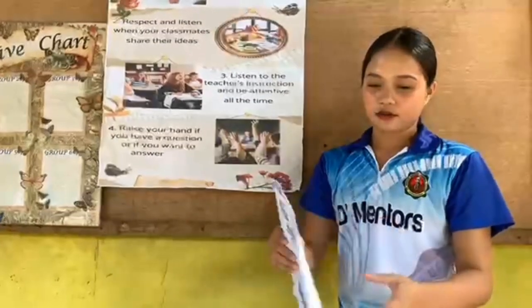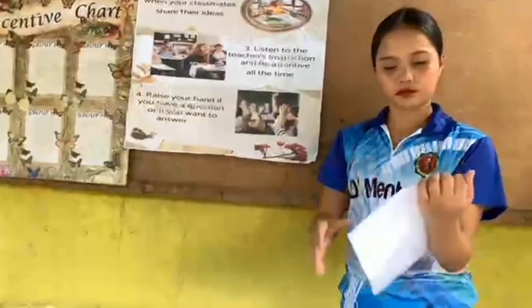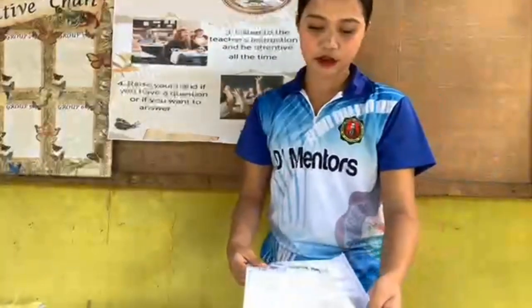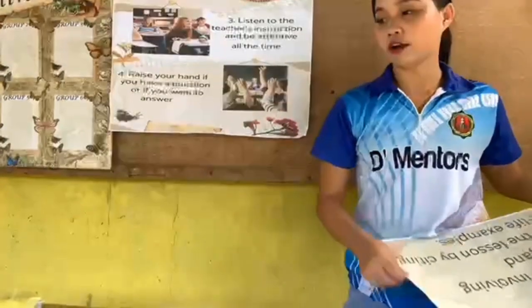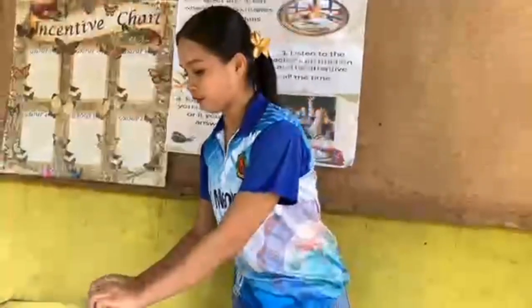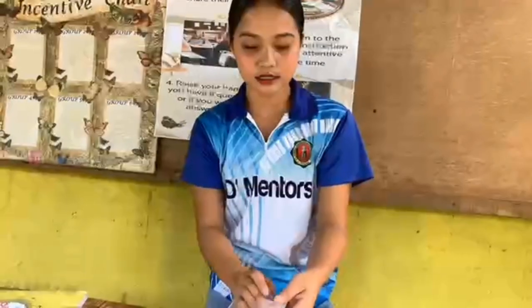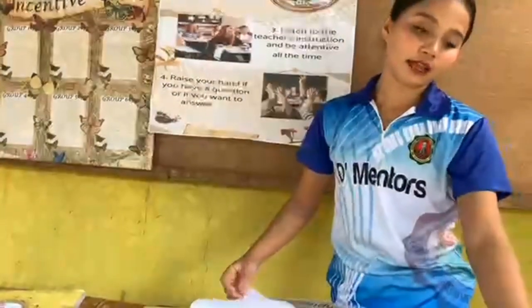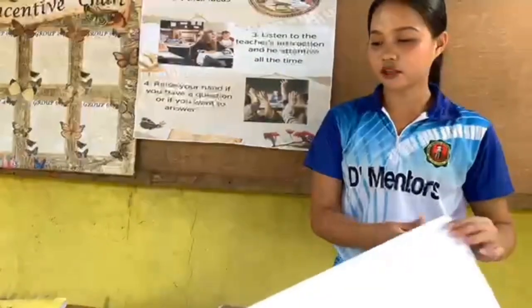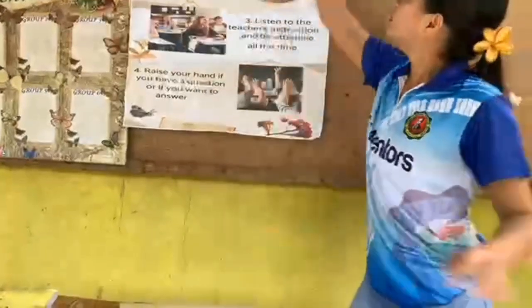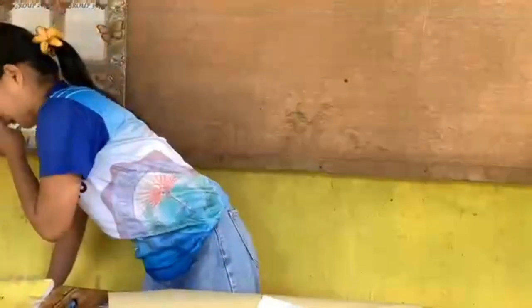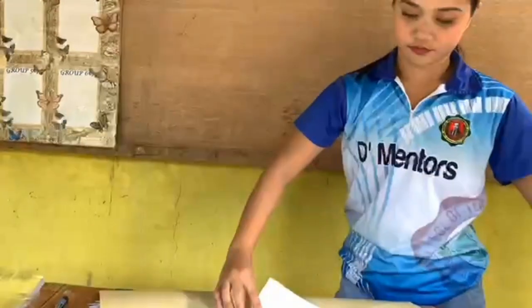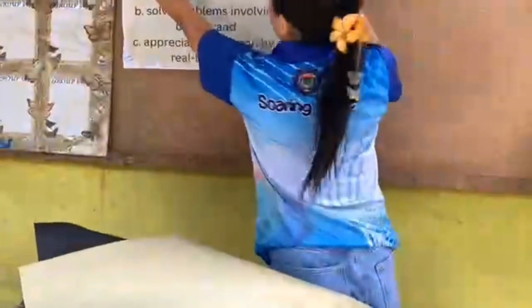Since you already know how to find the quartile now, let me present to you our objectives so you have an idea what our topic is today.